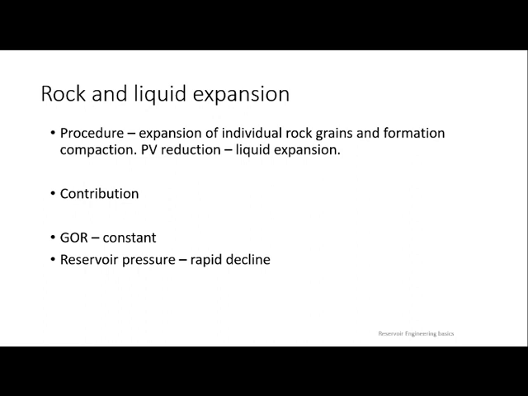Once they are expelled, it will be closed. Once it is closed, porosity itself will be reduced. So that kind of effect on pore volume, we name it the rock expansion effect. When the oil surrounding the rock gets produced, your rock will start to expand, so that the nano level of oil present inside the pore spaces will be expelled. Once it is expelled, again the pores will be closed. In that way, again pore volume will be reduced.